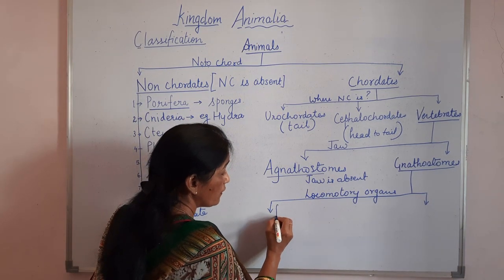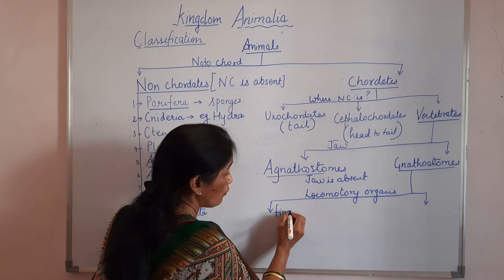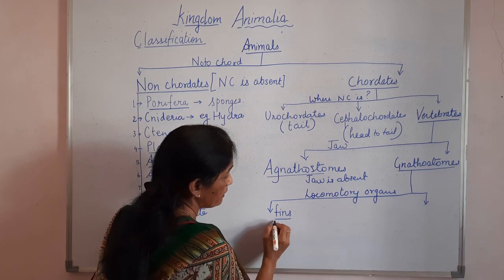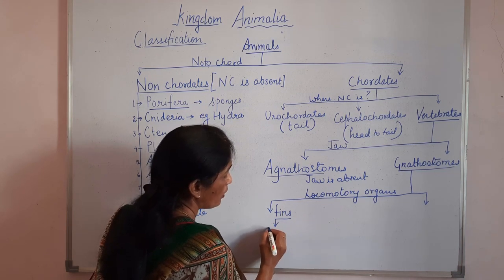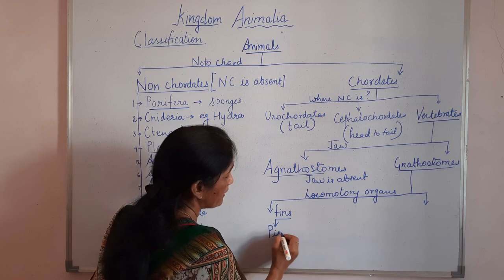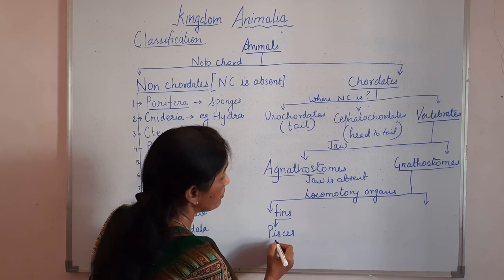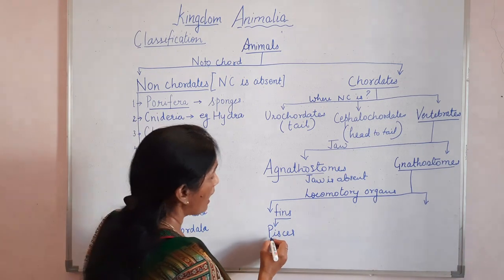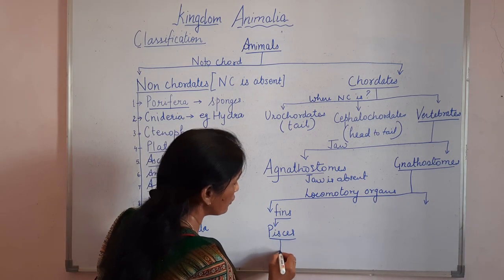So one is, if it is in the form of fins, then the animals are called Pisces, which means all fish come in this, and these are again classified into two.